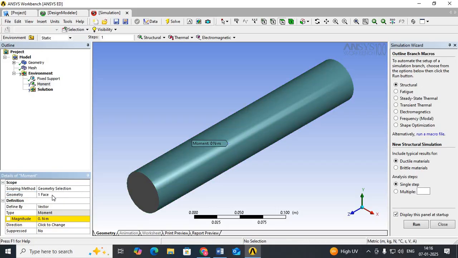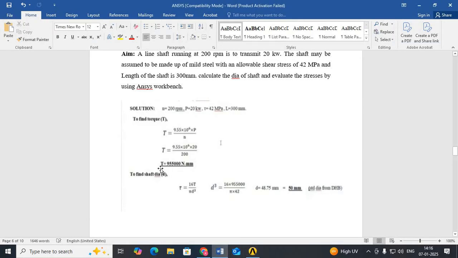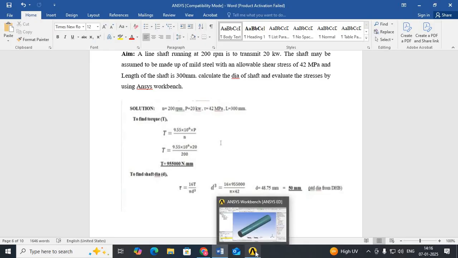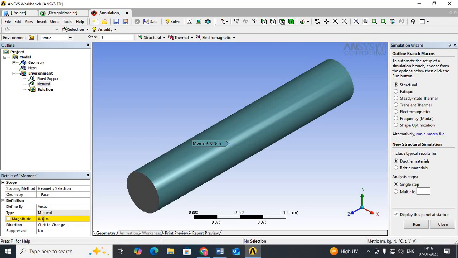When you apply, then you go to the torque. Just apply the load. Here there will be a magnitude, shown in yellow color. Here the magnitude is 0 and the unit is Newton meter. But in our calculations, the torque is in Newton mm. So this torque is converted into Newton meter by dividing by 1000. So it will become 955 Newton meter. Just double click, enter 955, then enter.